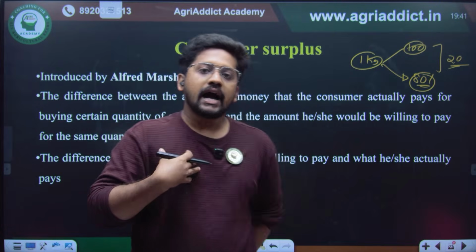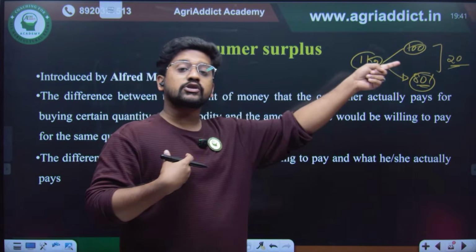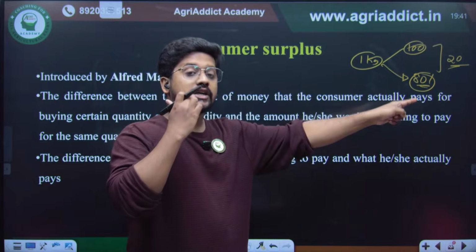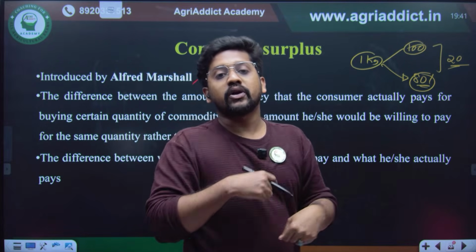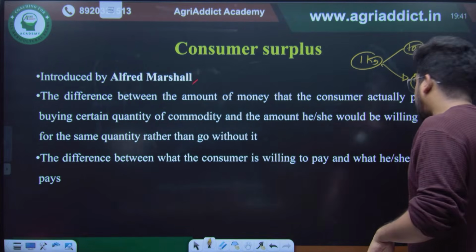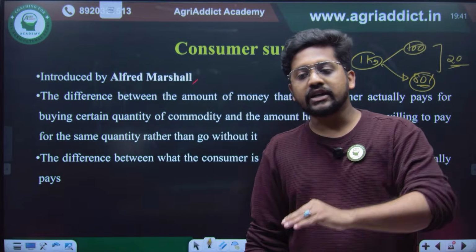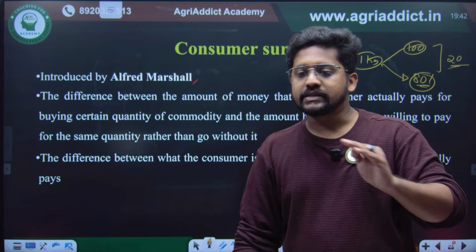I was the consumer, I was ready to give 100 rupees, but he was only charging 80 rupees for 1 kg of mango. So the additional 20 rupees was in my pocket. That is nothing but the consumer surplus. That is the difference between what I am willing to pay and what I actually pay.